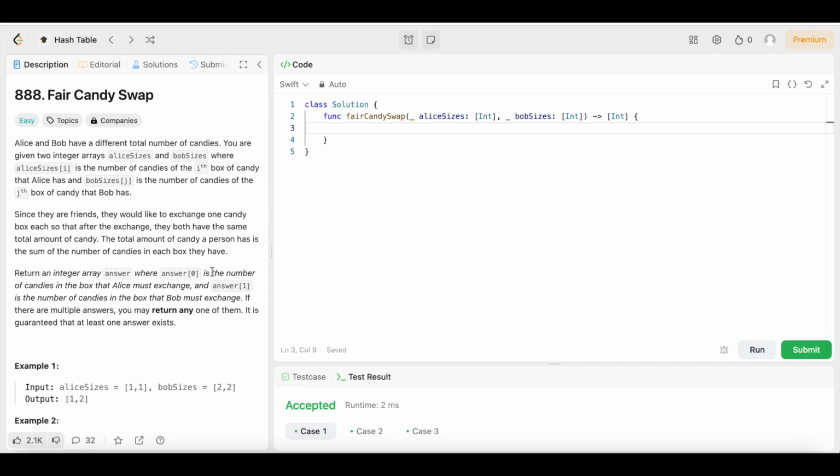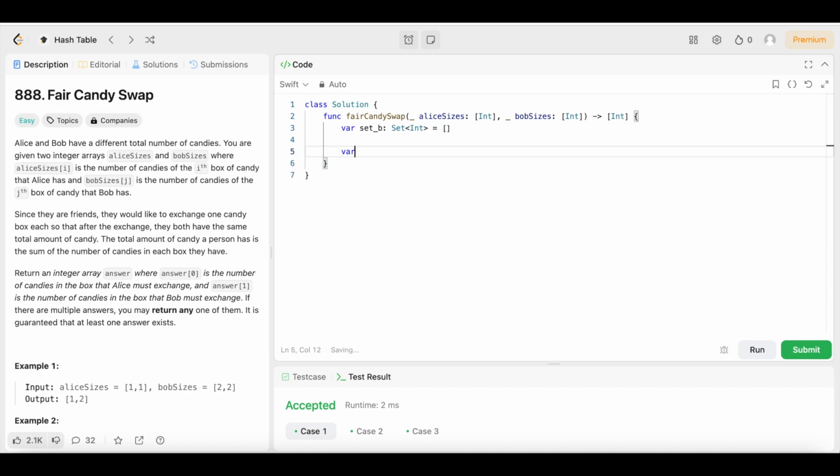Now that we understand the problem, let's get into the fun part, the actual code, and it's not that difficult at all. The first thing we are going to do, we are going to declare a variable called set underscore b. We're going to say colon. We're going to set that equal to a set of integers, and we're going to initialize it with a blank array.